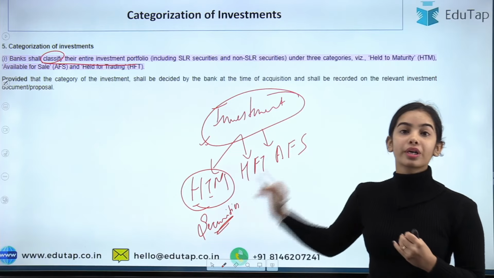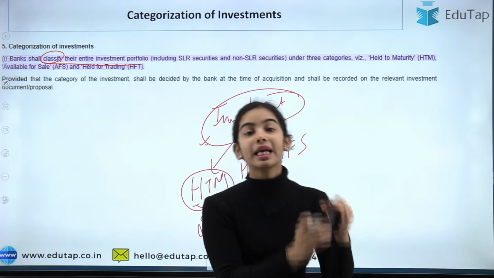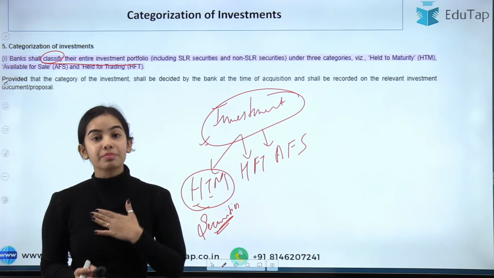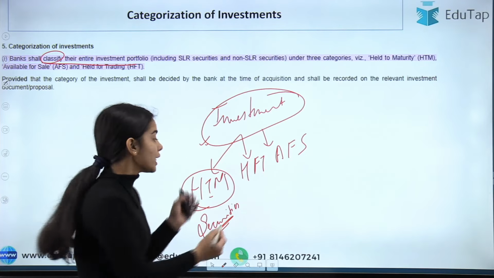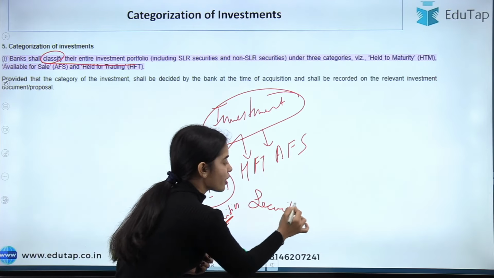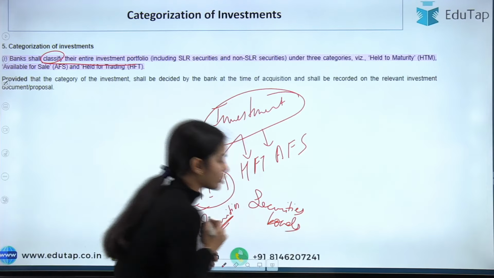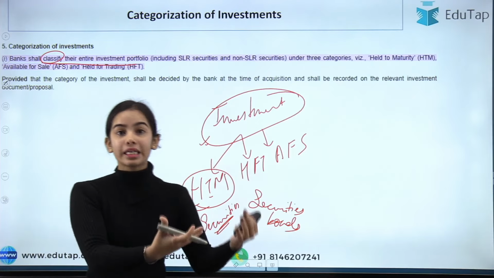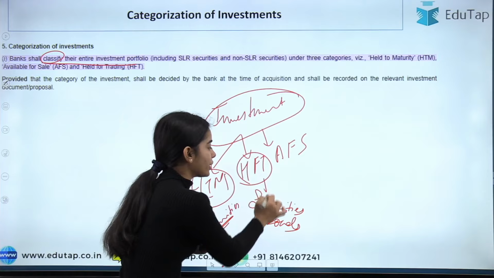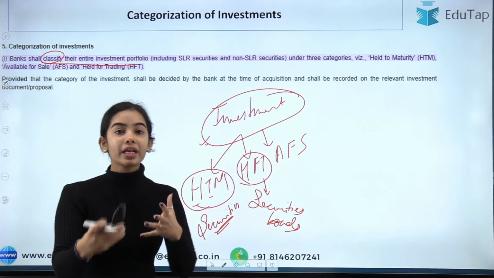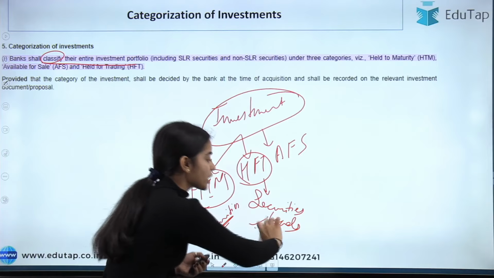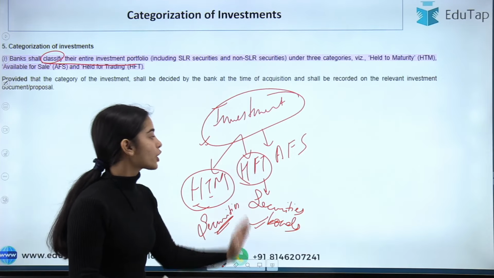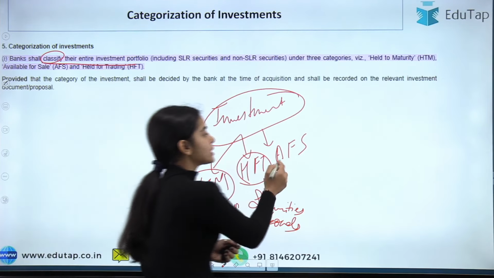The investments in the securities that are held till maturity, the banks have to keep till maturity. So the banks are keeping some securities with themselves till the maturity of those securities. Now the other securities that the banks have bought, let's say the banks have bought bonds, and now the prices of the bonds have increased, and the banks want to sell them now. So held for trading, these are the securities that are held for trading, and they can trade them in the secondary market before maturity also. So these are the securities that are held for trading. Now this is the available for sale.